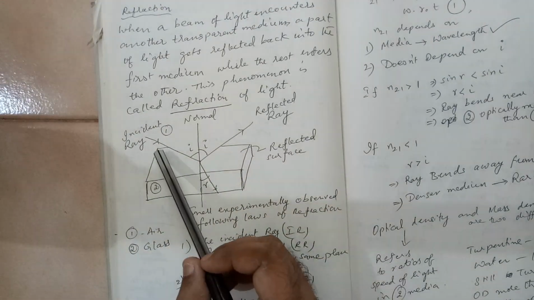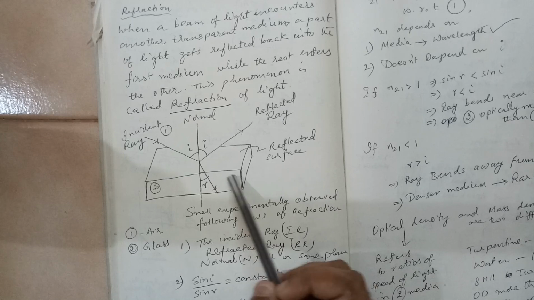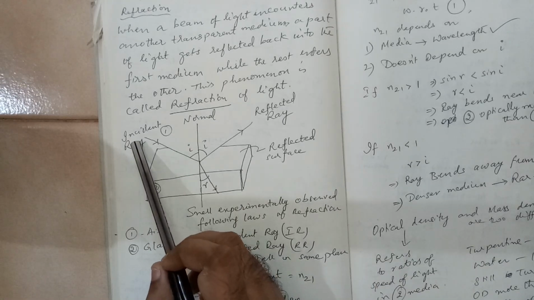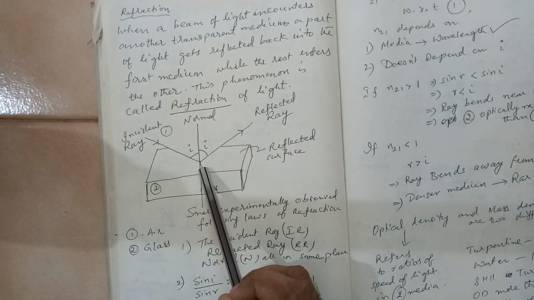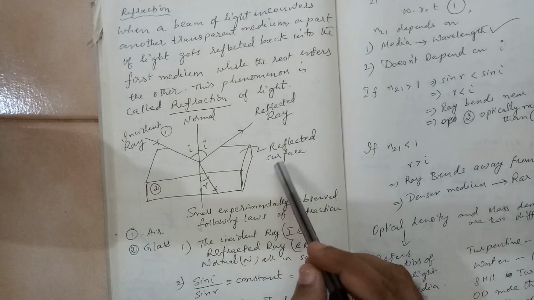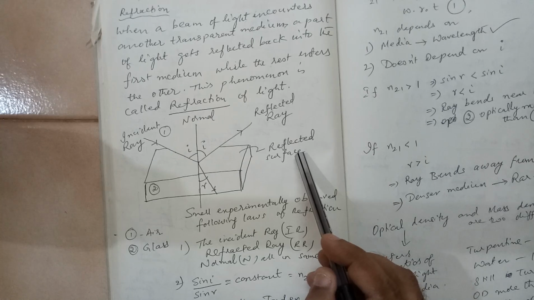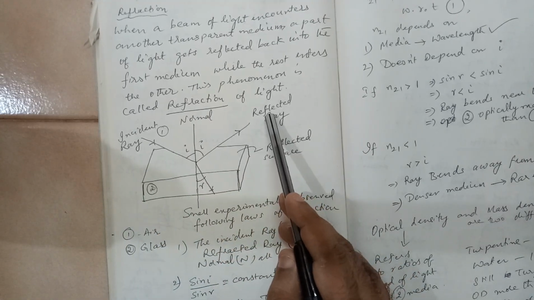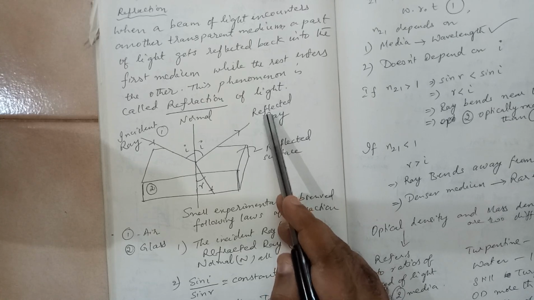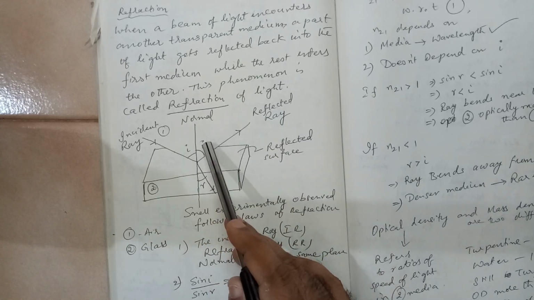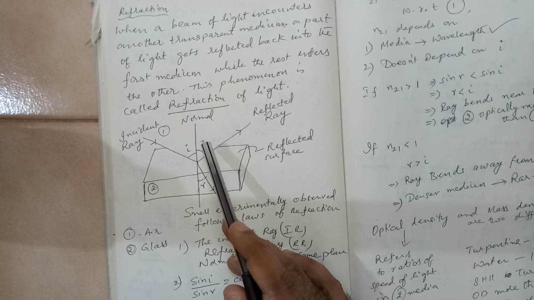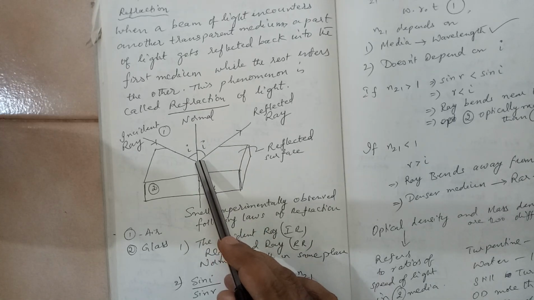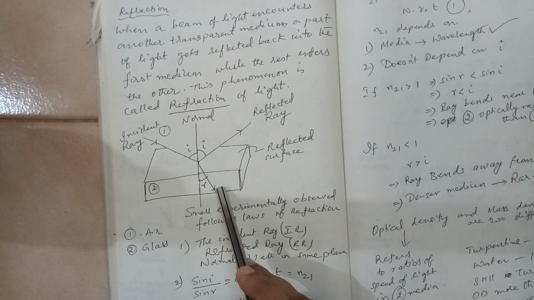So let us say a glass slab is there like this, okay, and there is an incident ray which is falling on this reflecting surface. Then what happens is some of the rays get reflected back, okay, and here the angle of incidence and angle of reflection is the same. This we have seen earlier also. Some of the rays bend into the glass.